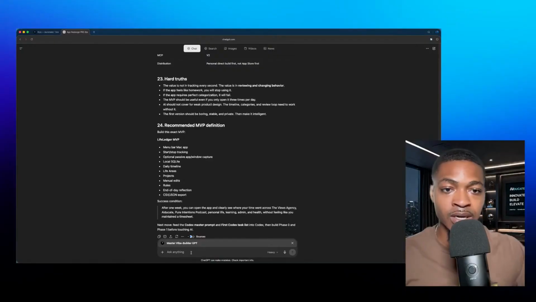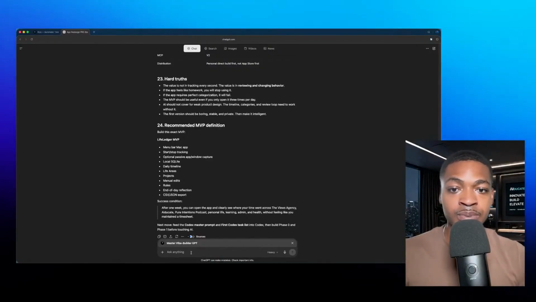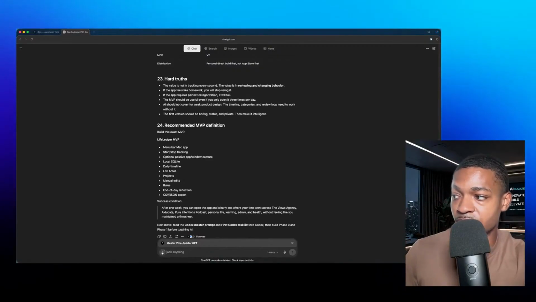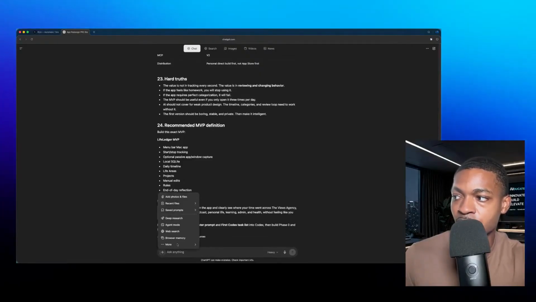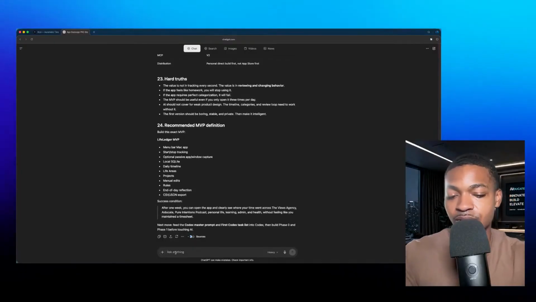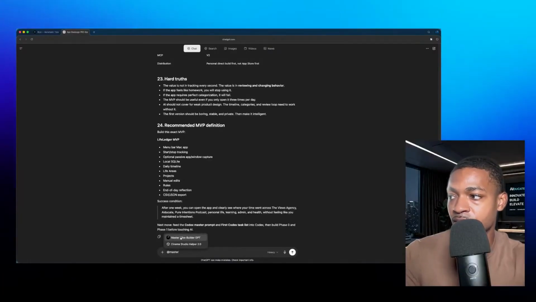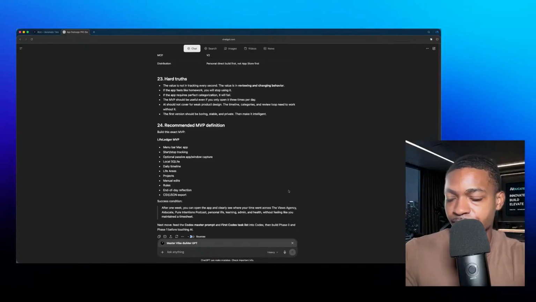So you don't need to start a new chat in your GPTs. And I think it's better if you don't, because then you get to keep access to a lot of different tools. Actually, do you keep access? No, you don't. So if you're using a GPT, the tools are going to go away anyway. But we're going to use at master vibe builder.